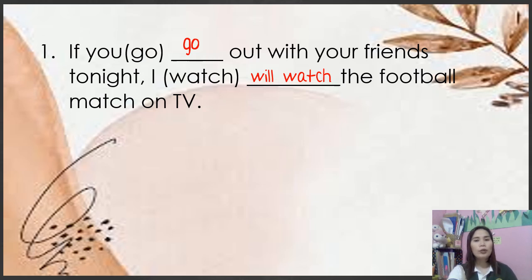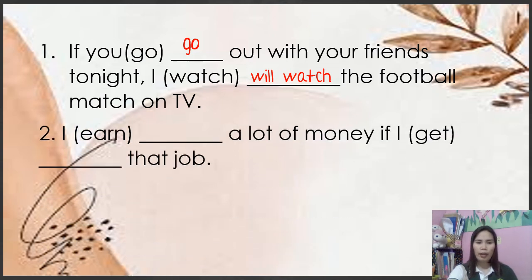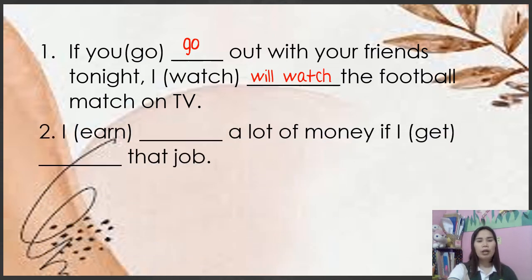If you go out with your friends tonight, I will watch the football match on TV. So it is a possible condition with probable cause. It will happen. Okay, so next, number 2: I blank earn a lot of money if I get that job. So here, I earn a lot of money is the main clause. Therefore, we have to use will plus the base form of the verb.